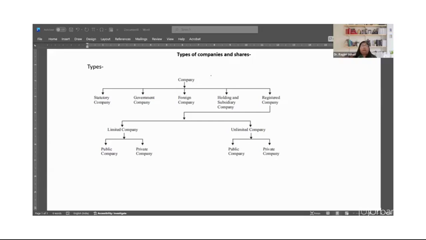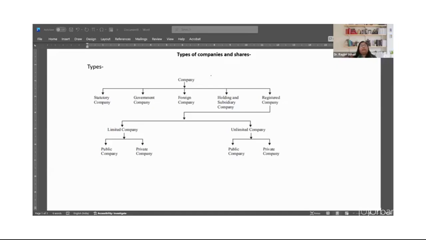Then a broad classification: that is listed or unlisted company. Now, what is a listed company here? A listed company is one such public limited company whose securities are listed with any recognized stock exchange for trading purposes.